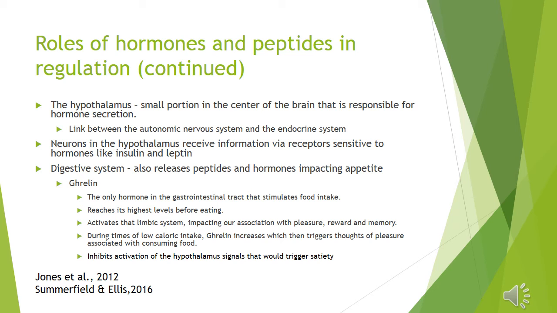During times of low caloric intake, ghrelin increases, then triggers thoughts of pleasure associated with consuming food. Ghrelin also inhibits activation of the hypothalamus signals that would trigger satiety, making it very difficult for the overweight or obese person to lose weight.